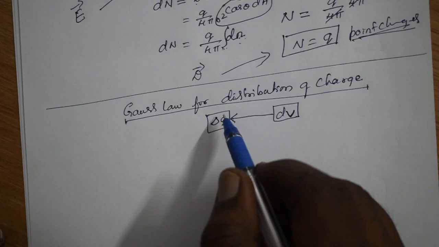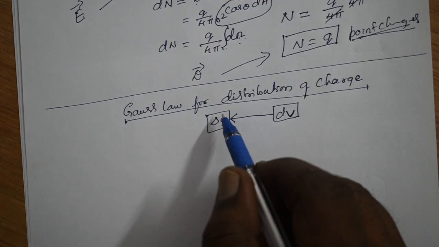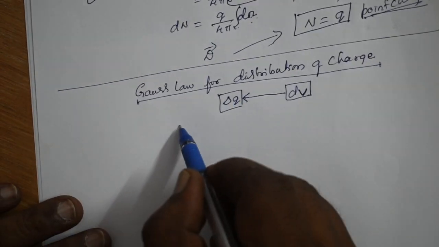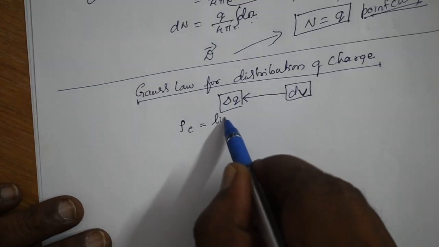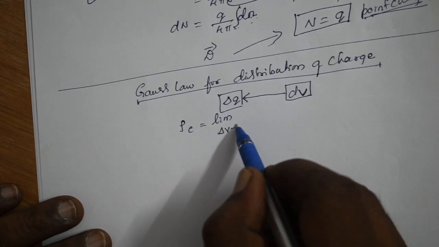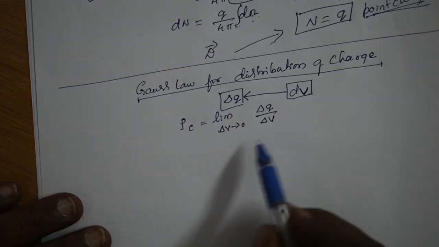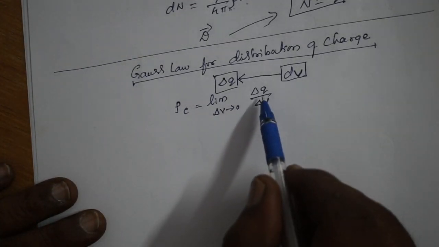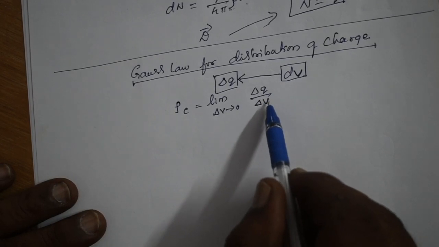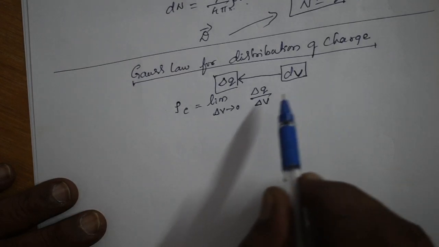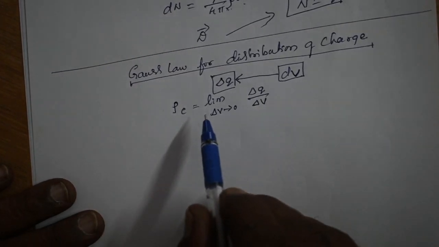Then by the definition of density of charges, it is nothing but the number of charges in the given volume. That is, rho E is equal to the limit as delta V tends to 0 of delta Q divided by delta V. This is the density of distribution of charges, by the definition of density using our continuum hypothesis.